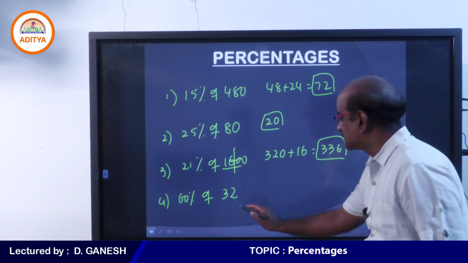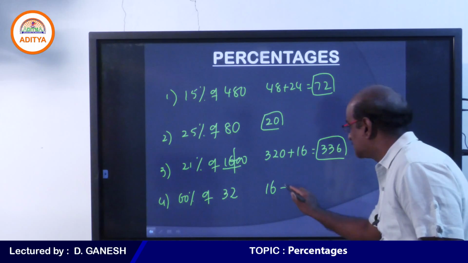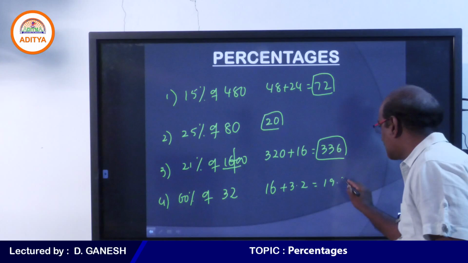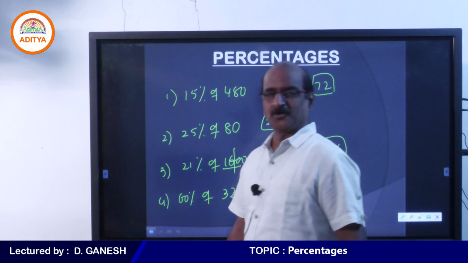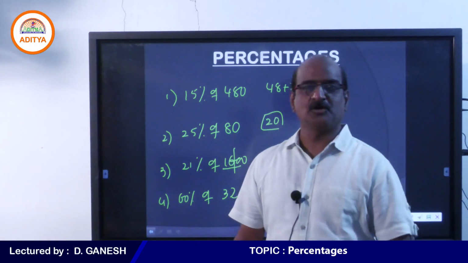Okay, 60%, how do you get 60%? 50% plus 10%. Therefore 19.2. I hope you understand this. Students, so this is the momentum we need to maintain.